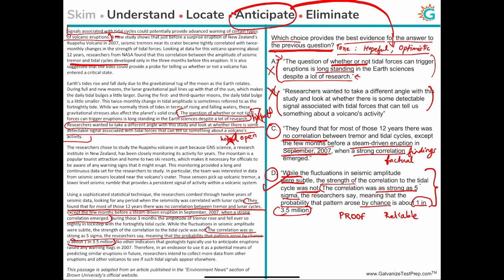This is something that the author is so confident about, right? Because this is when they're establishing the fact that you can rely on it, you can trust it. And that is from where the hopefulness and the optimism arises, right? So between C and D, D is definitely the right answer choice.